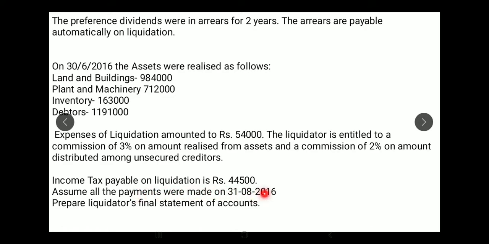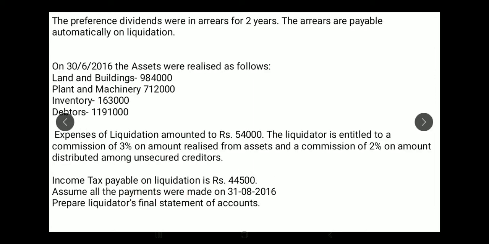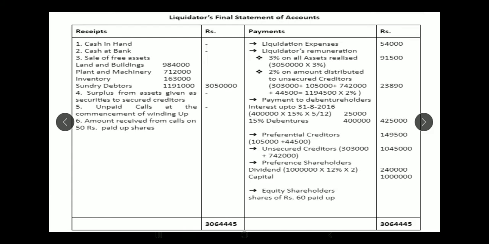Assume all the payments were made on 31st August 2016. So your date of balance sheet is 31st March 2016. So April, May, June, July and August, 5 months of interest you have to pay to the debenture holders. Prepare liquidator's final statement of accounts. So let's look into the solution.